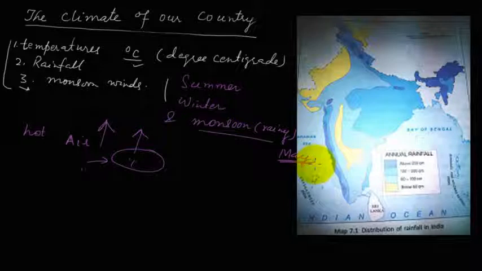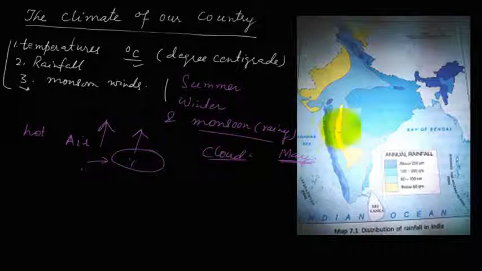As it is very hot in May, evaporation takes place in the sea, this Arabian Sea. The water in the sea turns to vapour and rises up. This evaporated air is known as cloud.